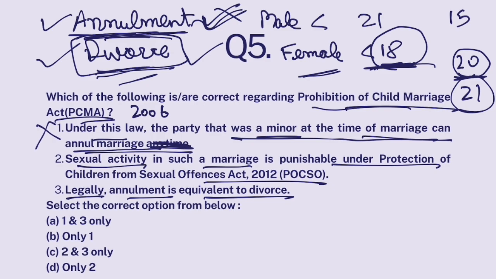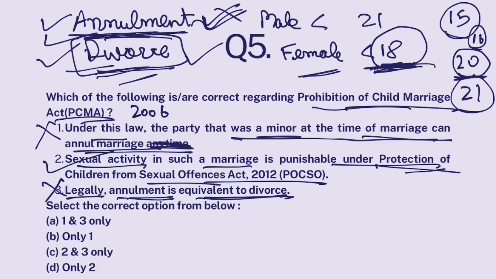So this is false. Now, if she got married at 15, and her husband performed any sexual activity with her when she was 16 or 17, sexual activity below the age of 18 is punishable under POCSO, Protection of Children from Sexual Offences. It is considered a sexual offence against a child because anyone who is less than the age of 18 is a child. So that husband can be prosecuted under POCSO. So this is correct. Legally, annulment is equivalent to divorce. I just explained in the beginning, annulment is different from divorce. So this is false.